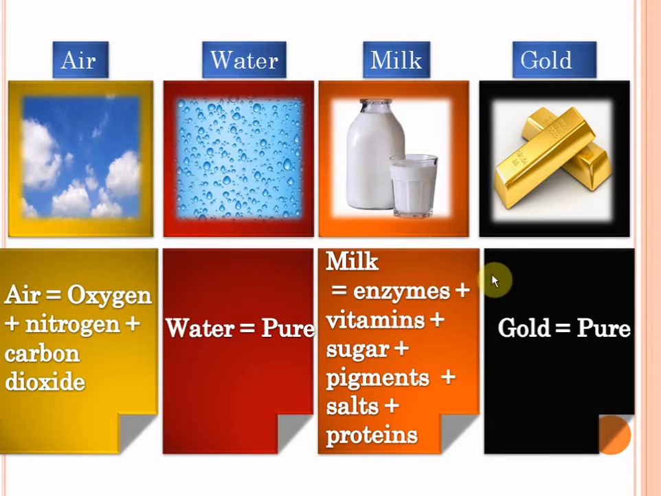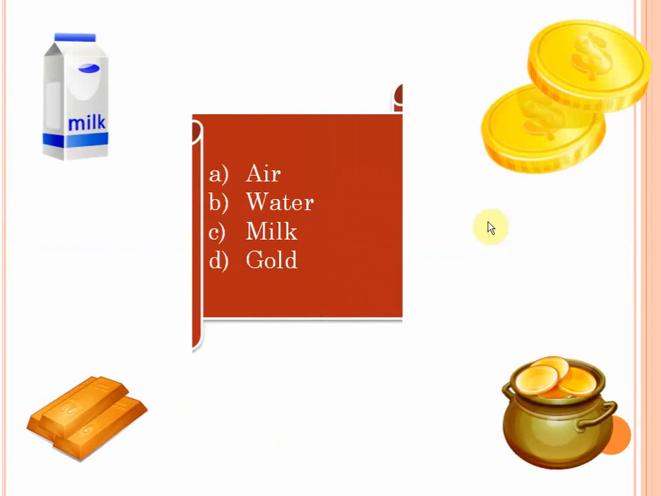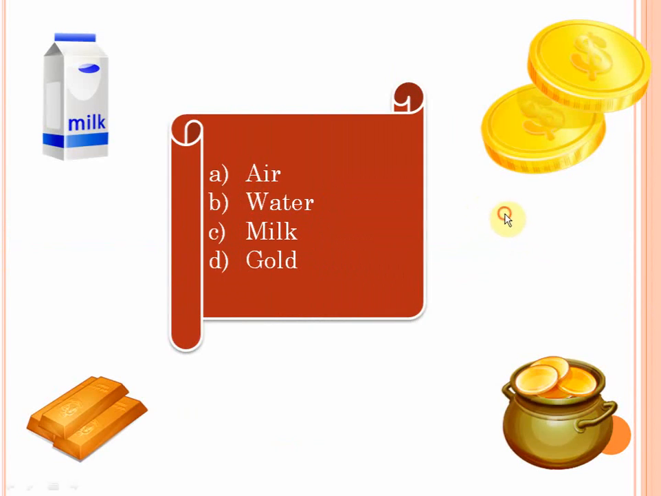Gold is a pure substance because gold contains only one kind of particle, isn't it? Again, you can also not separate out gold to give different substances. You cannot break gold and get, say, iron or silver, isn't it? You cannot separate gold into other substances by physical means. So there you go. Gold and water are the pure substances mentioned in the list. Water, gold.